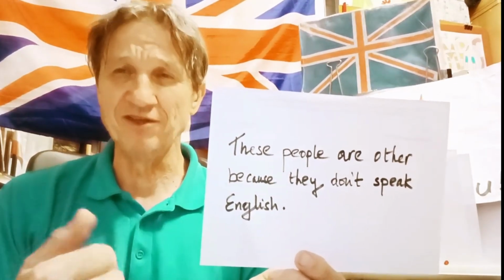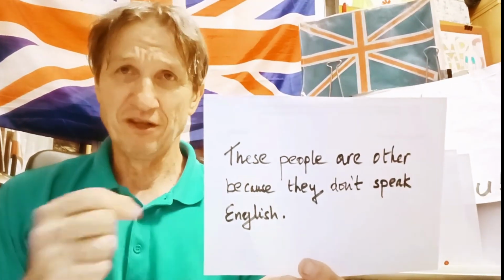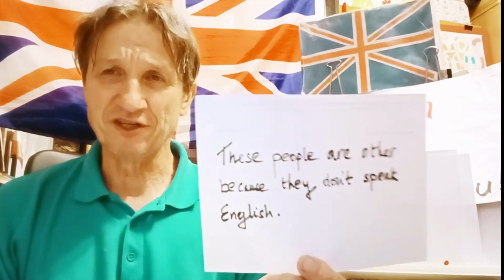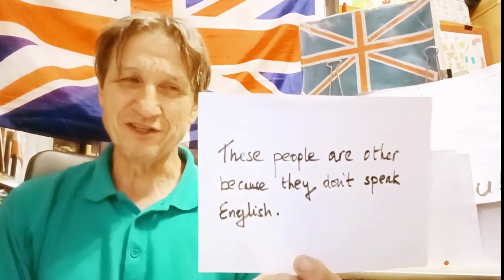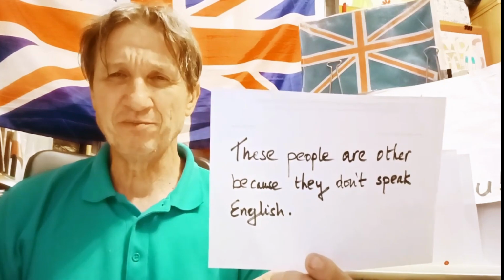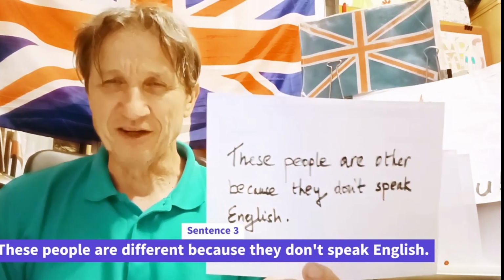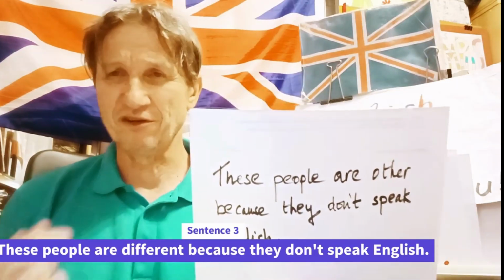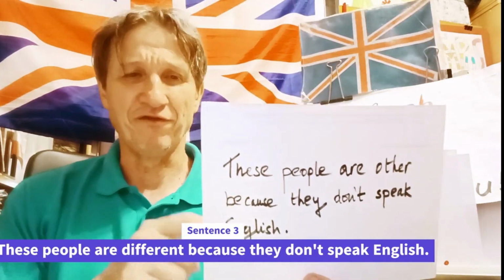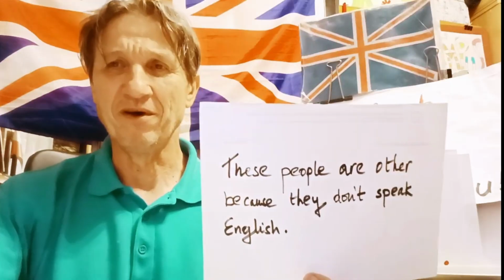So not being the same means you are different. So we need to be using a different adjective in this case. So the sentence should read, these people are different because they don't speak English. I speak English, but they don't. So they are not the same as me. They are different. So that's sentence number 3.